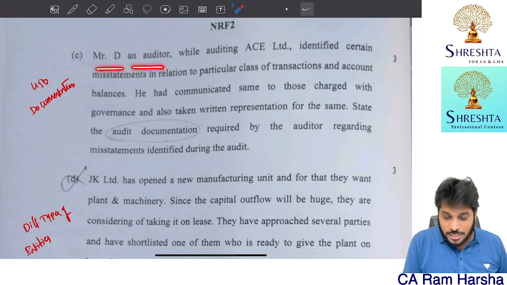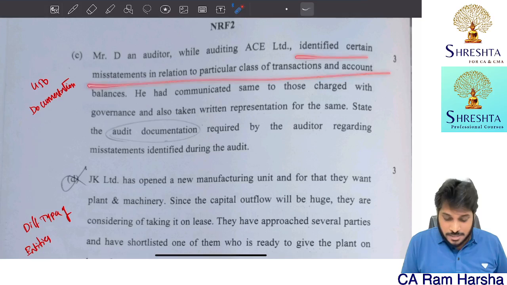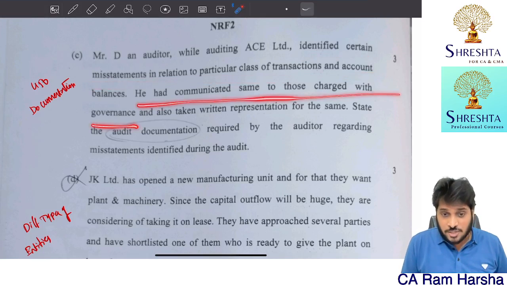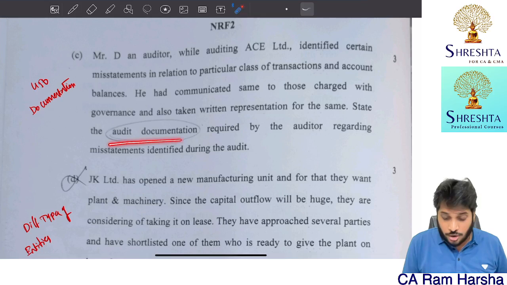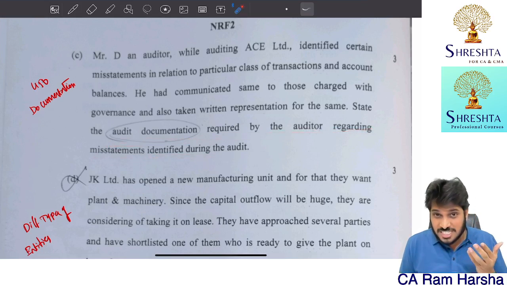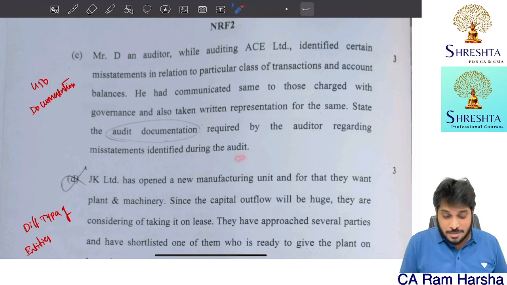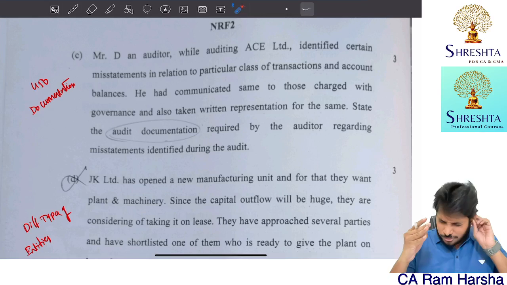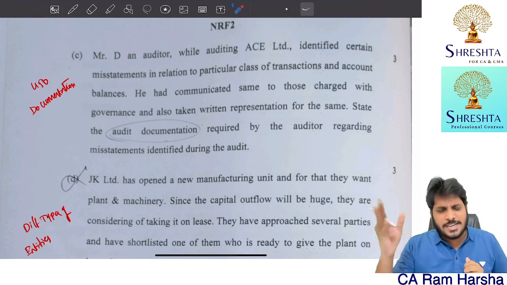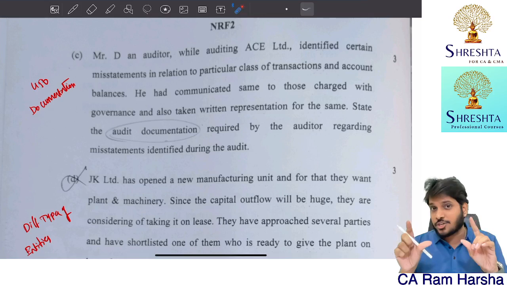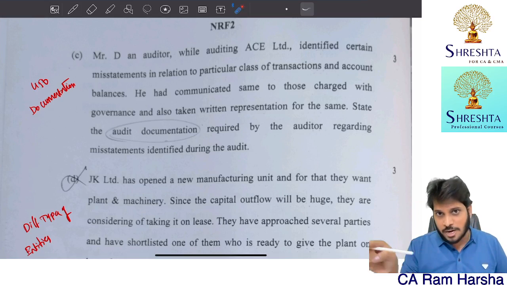Mr. D, an auditor, has identified certain misstatements. He had communicated the same to top management and also taken representation. State the audit documentation required by him regarding misstatements identified during the audit. Misstatements identified during the audit. 450 documentation. Getting you, sorry. 450 evaluation of misstatements identified during the audit. In that documentation part, the question last month, which I covered in the marathon also, part 4.